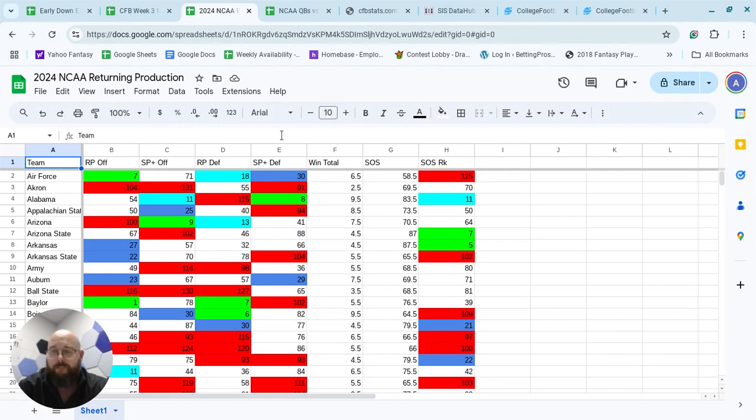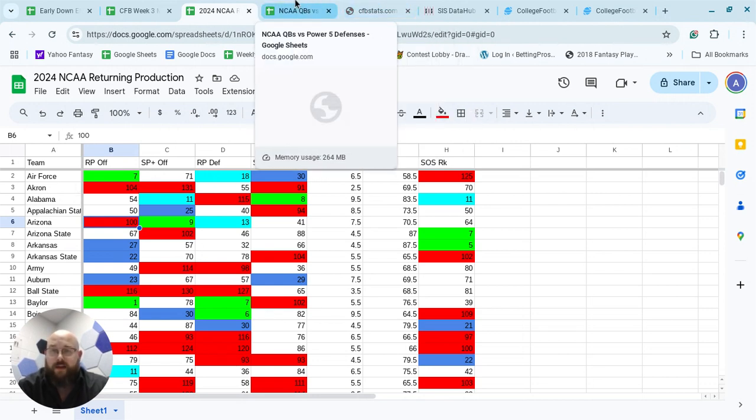And so I feel like they have room for improvement, because if we look here at their returning production, which we're still going to use in the first couple weeks because it is good to understand what we're working with, they're 13th in defensive returning production from the 41st ranked S&P Plus defense last year. So that defense has room to get better, and this was a shocking number. People were not expecting them to be that good defensively. And here you can see 100th in offensive returning production, and McMillan and Fifita own the vast majority of that returning production on the offensive side, and that's where they're going to be dependent.